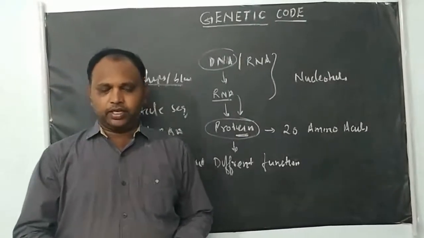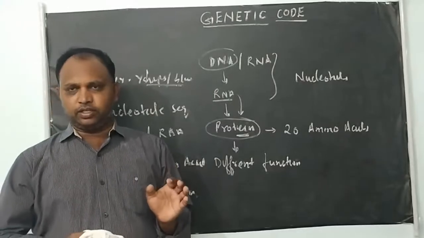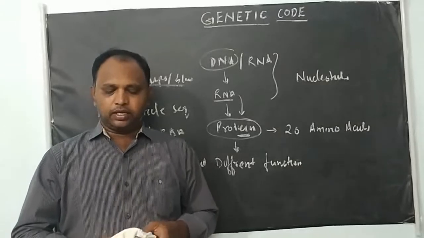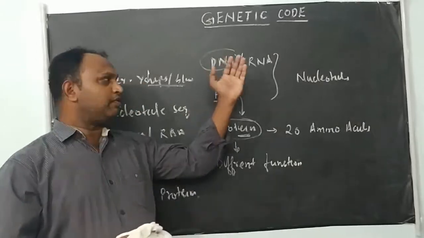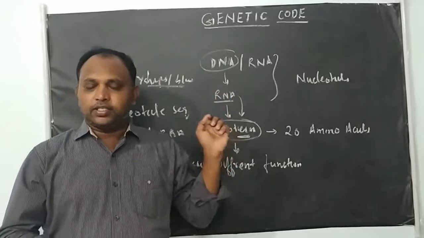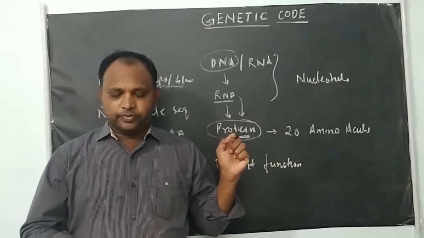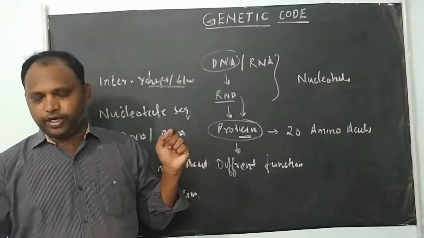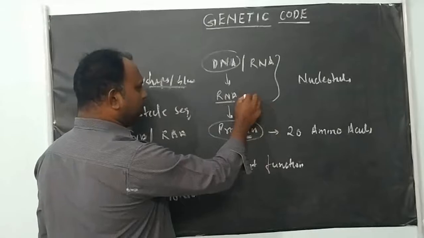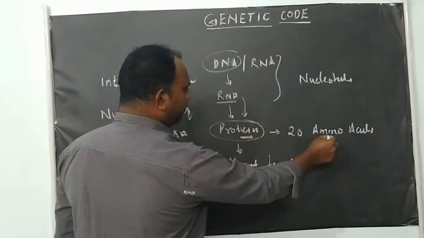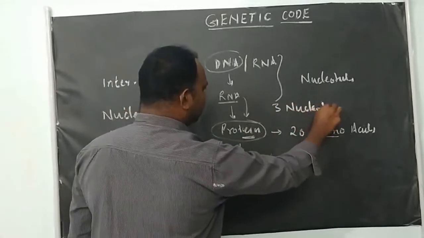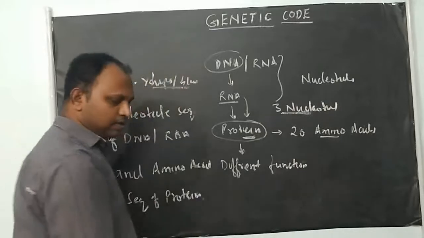The DNA only contains the necessary genetic information for synthesis of a particular protein. That information is transferred from DNA through mRNA, and mRNA contains the necessary information for the amino acids of the protein. Each and every amino acid is coded by every 3 nucleotides of the mRNA molecule. Every 3 nucleotides of the mRNA molecule. Are you clear with this?